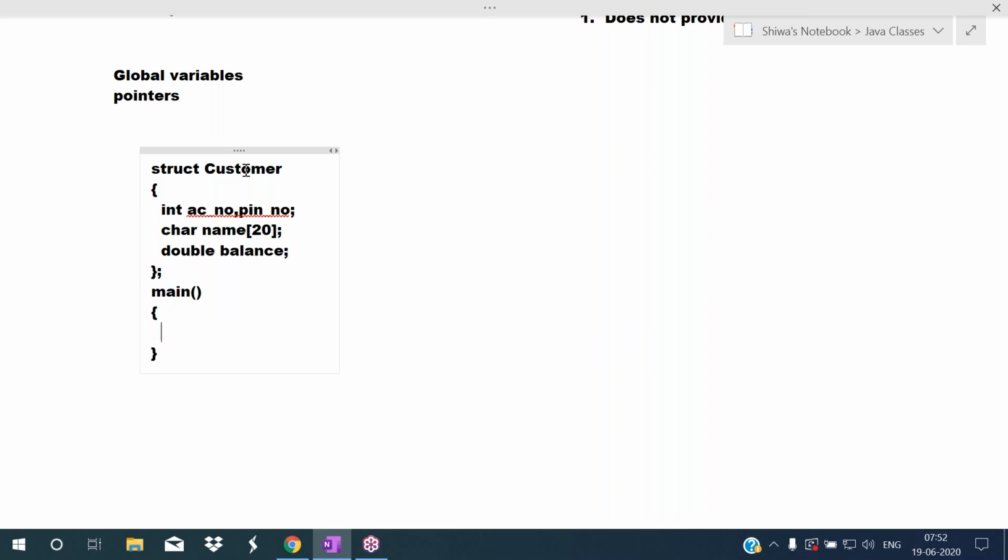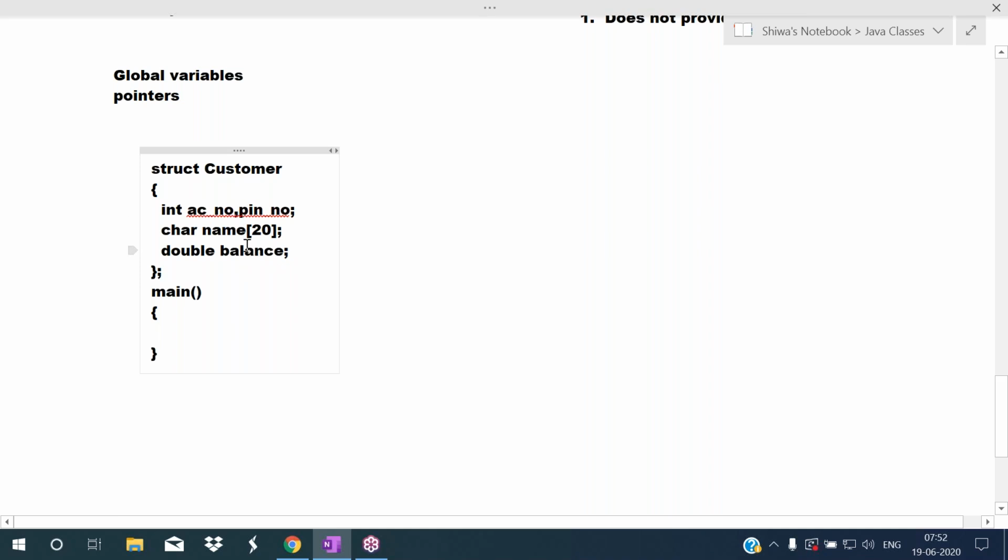When you are defining the structure, memory will not be allocated for this account number, pin number, name, balance. When you create the object for this structure, when you create the structure variable for this structure, memory will be allocated.